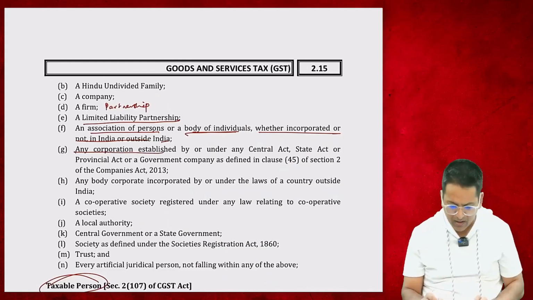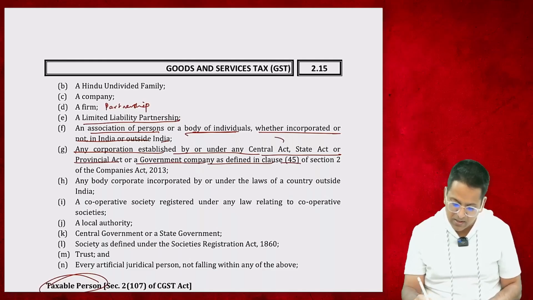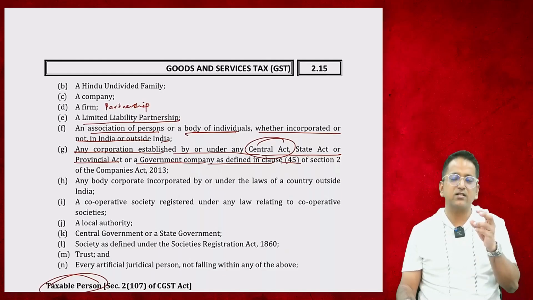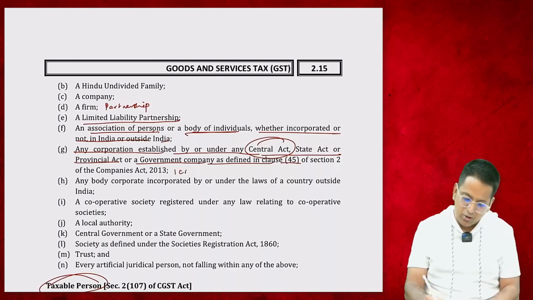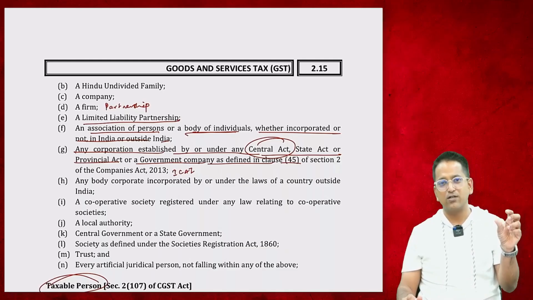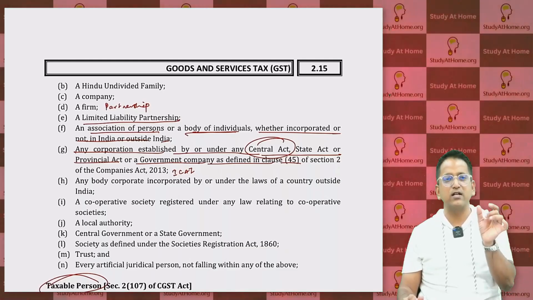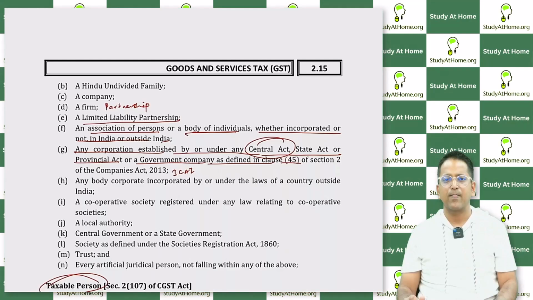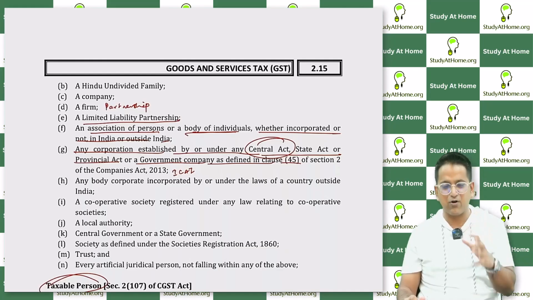Any corporation established by or under any central act, state act or provincial act or government company as defined in clause 45. So a corporation established under a central act means for which a separate law was made. A law was made under the central act and their formation was made. Like ICAI, Institute of Chartered Accountants of India. Open their website sometimes. You will see it is written Institute of Chartered Accountants of India, and below it is written set up under an Act of Parliament. So in Parliament, that means a central law has been made for its formation.